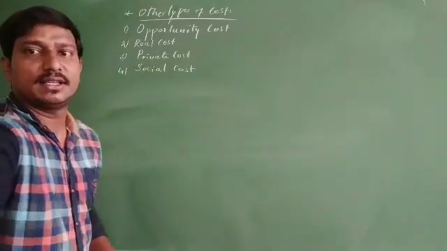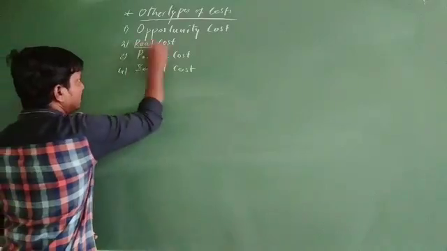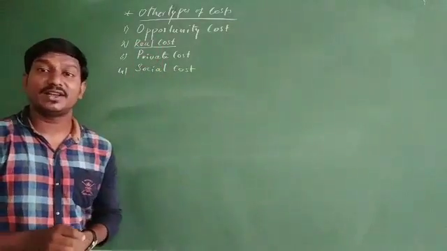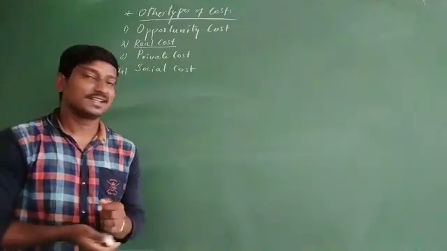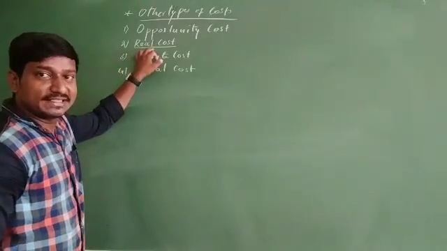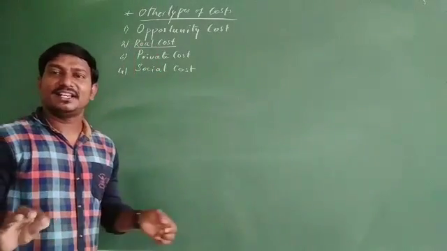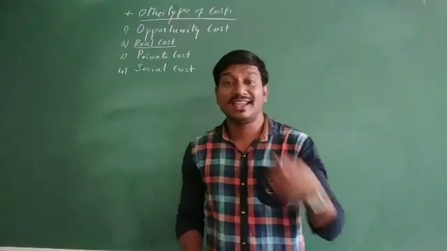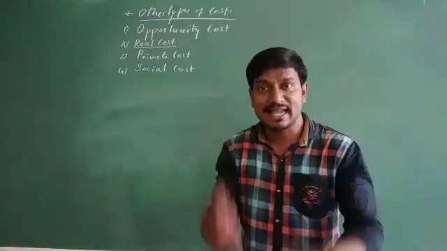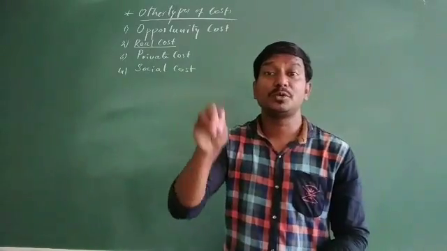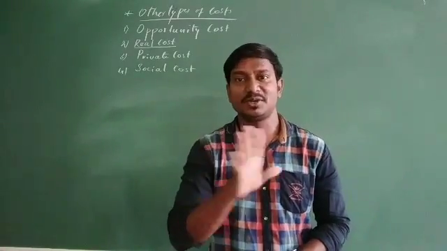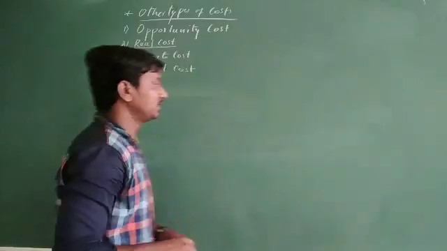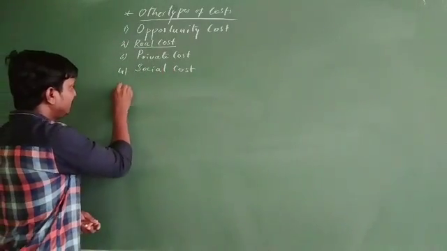The second one is real cost. What is the meaning of real cost? In the word itself we can understand: real means whatever efforts, services or sacrifices have been put in by the manufacturer in the production process. This is how we define real cost.